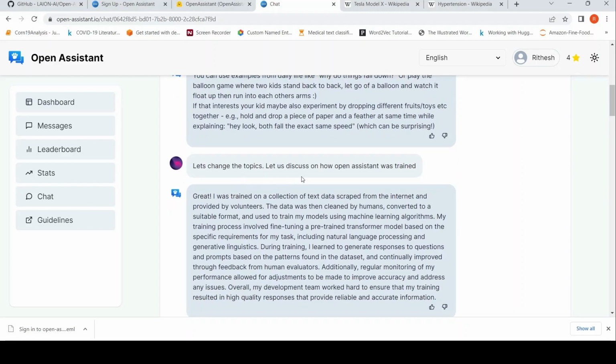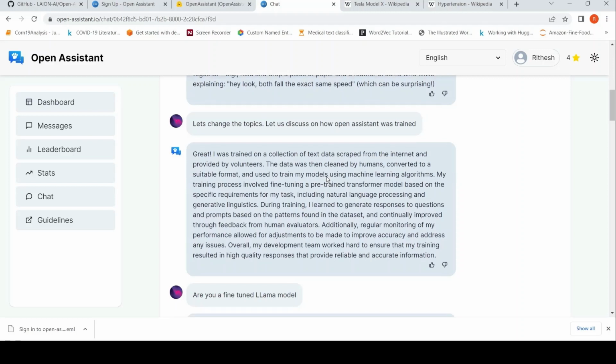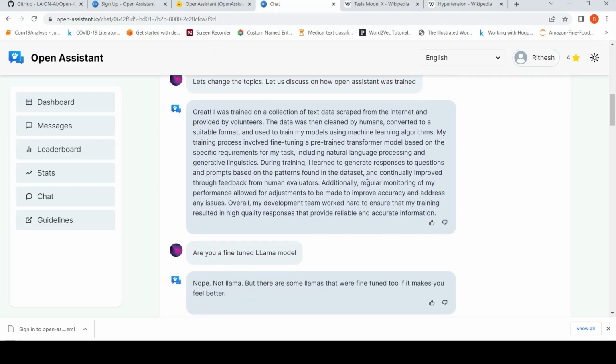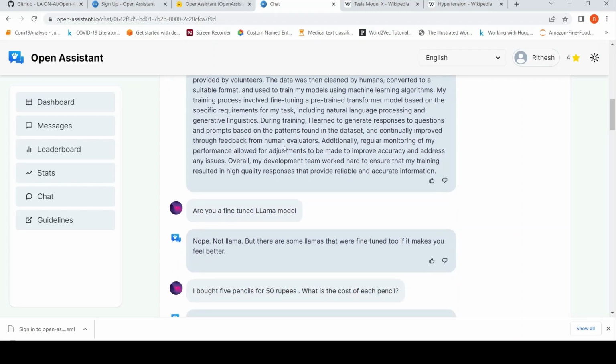So I said, let's change the topics. Let us discuss how Open Assistant was trained. So here it says I was trained on a collection of text data scraped from the internet and provided by volunteers. Data was cleaned by humans, converted to a suitable format and used to train my models using machine learning algorithms. During training, I learned to generate responses to questions and prompts based on the patterns found in the dataset and continually improved through feedback from human evaluators. Additionally, regular monitoring of my performance allowed for adjustments to be made to improve accuracy and address any issues.